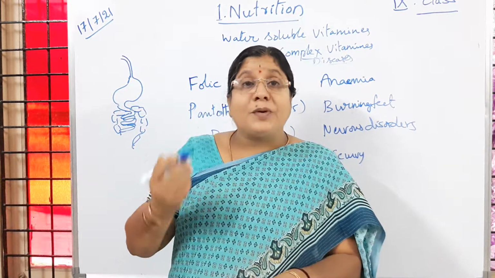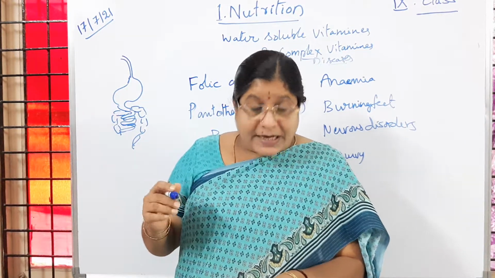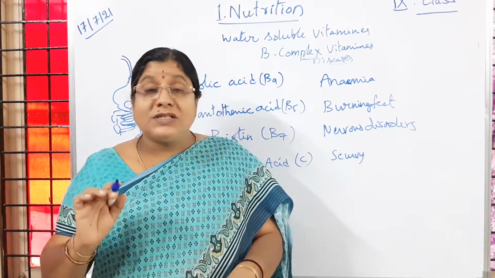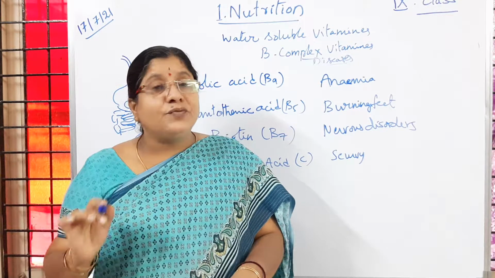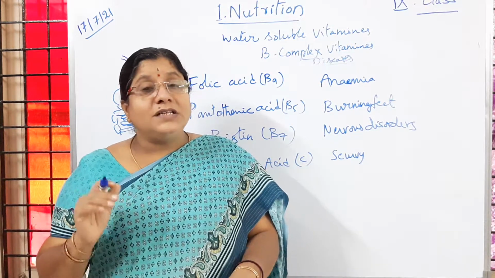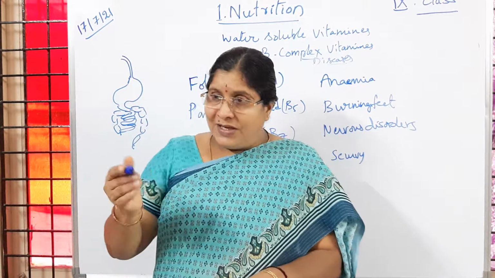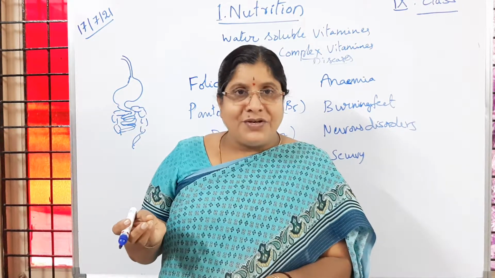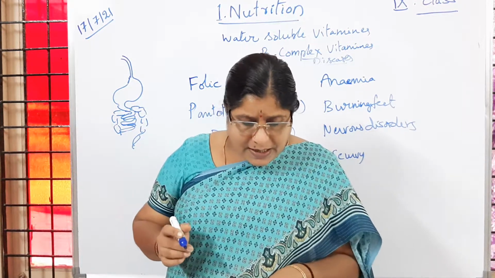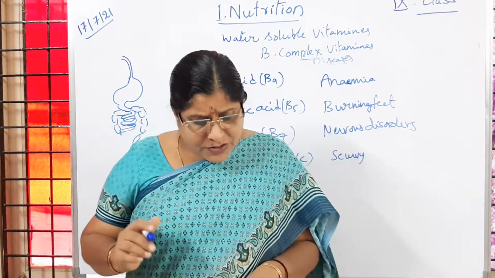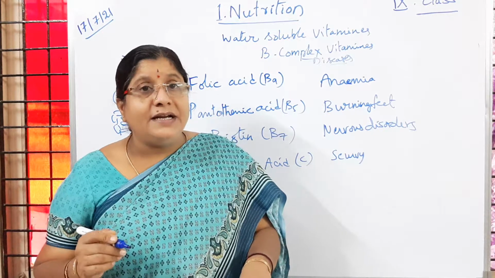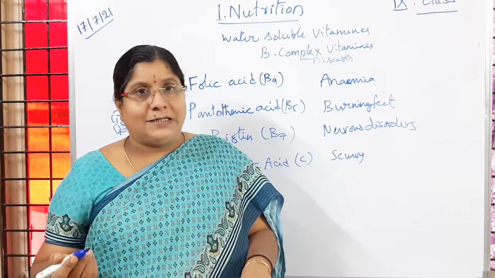Then germinating sprouts contain vitamin C. Then fruits, all fruits contain it. Mostly citrus fruits contain large amounts of vitamin C. So at this time, everyone is consuming vitamin C tablets also. Do you remember, children? So this vitamin C or ascorbic acid helps in repair work.